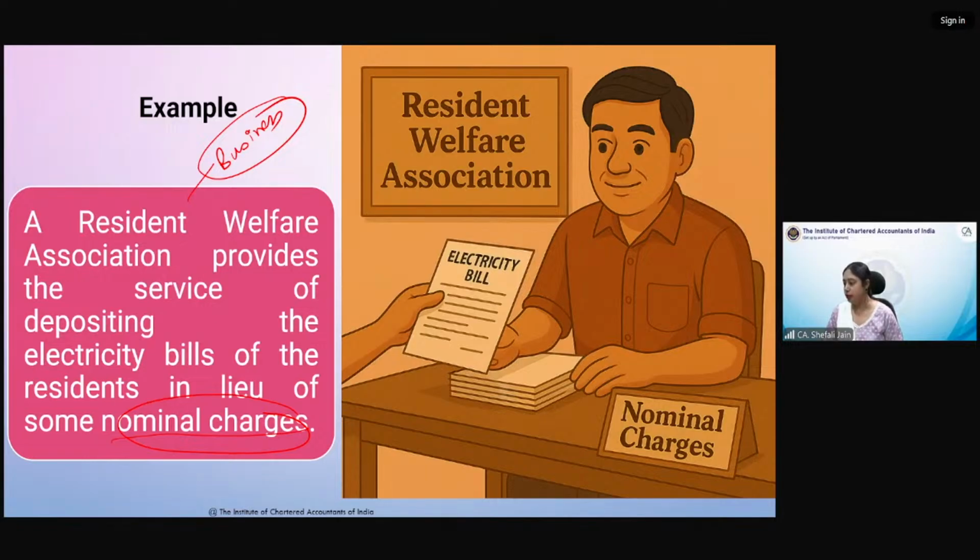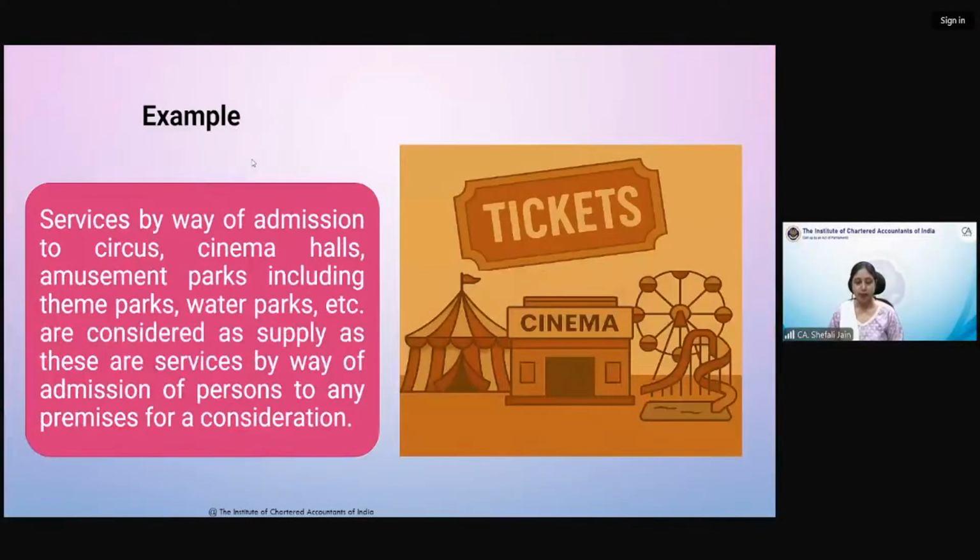Okay, Kabirji. So let's move to the next example. Now we come to the example of admission to a circus, a movie theater, a water park or some amusement park, an event, a music concert or an exhibition, where you have to pay some entry fee for getting admission, for entering that particular event or premises. Then it is a business. This we had already discussed. I'm getting replies from all of you, but this is very simple, so I am taking it straight away. This is just an example to show that yes, this is a business.